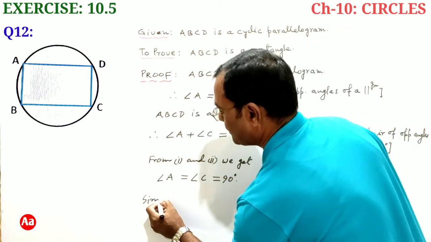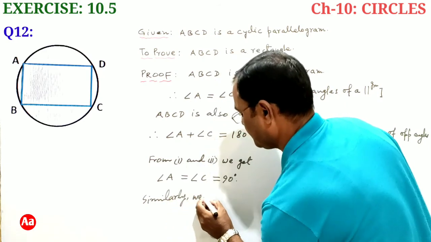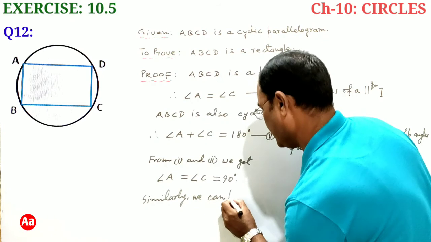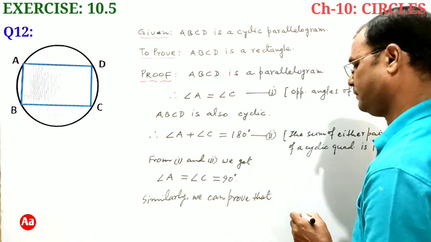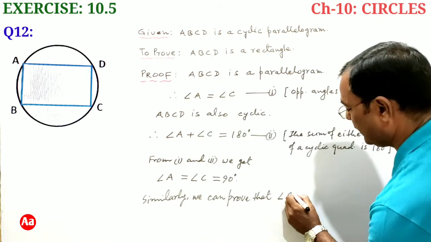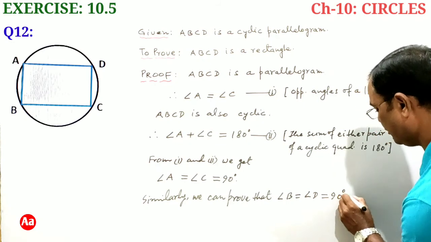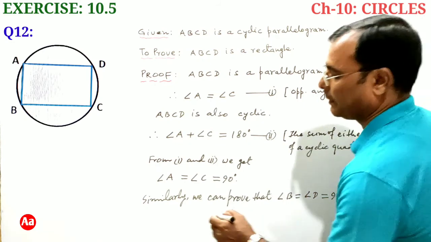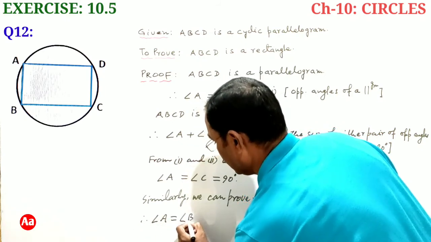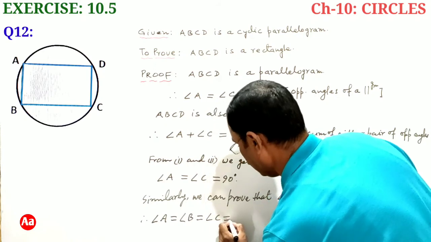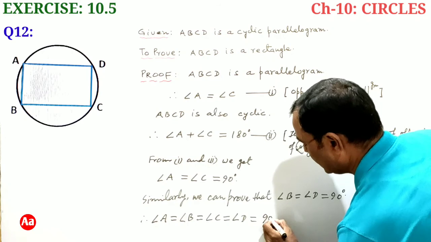Similarly, we can prove that angle B is equal to angle D is equal to 90 degrees. Therefore, angle A is equal to angle B is equal to angle C is equal to angle D is equal to 90 degrees.